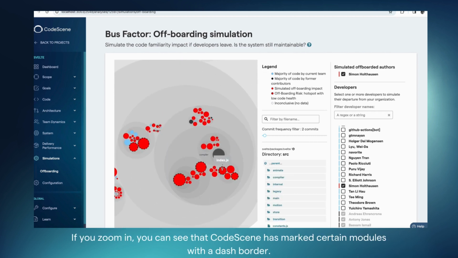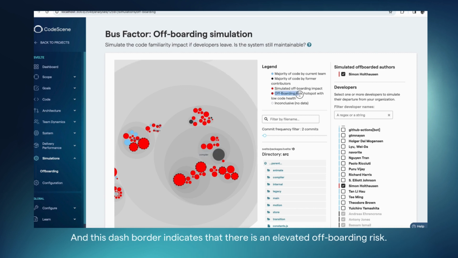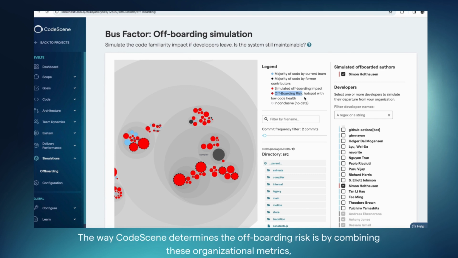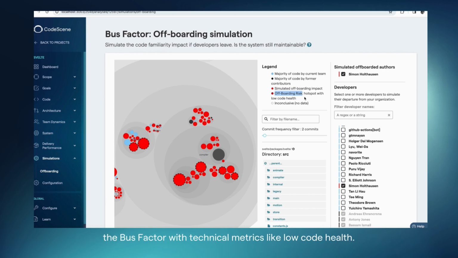If you zoom in, you can see that CodeScene has marked certain modules with a dash border. This dash border indicates that there's an increased, elevated offboarding risk. The way CodeScene determines offboarding risk is by combining these organizational metrics, the bus factor, with technical metrics like low code health. If there's a piece of code with a strong key person dependency and low code health, and that code is also a hotspot, meaning it's actively worked on, then we have an offboarding risk because it's very likely that this will be a high impact finding. So what do you do about this?